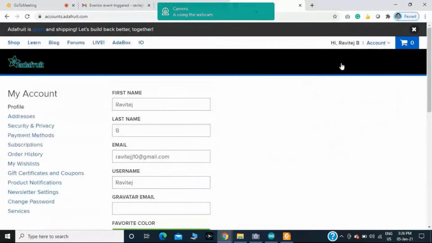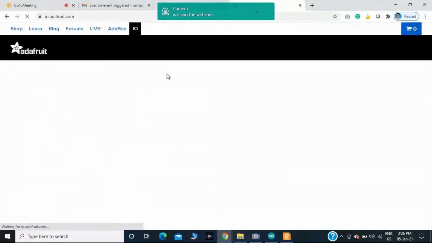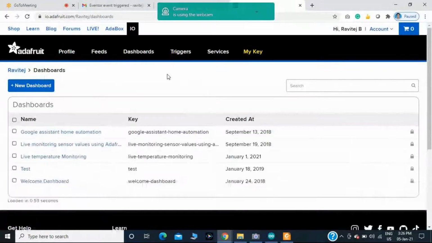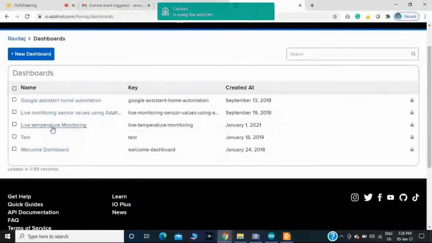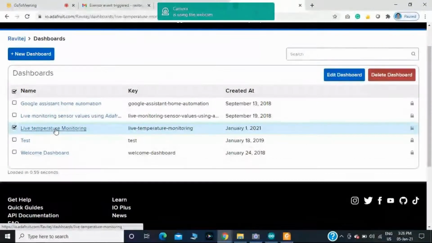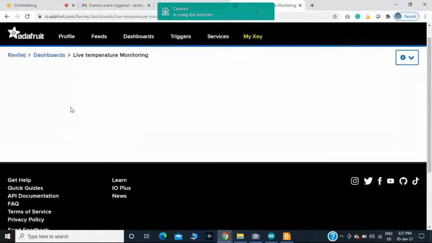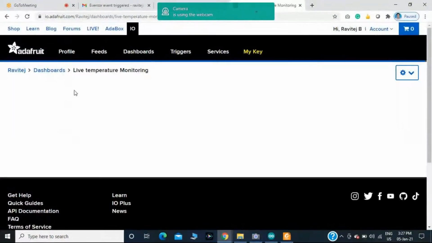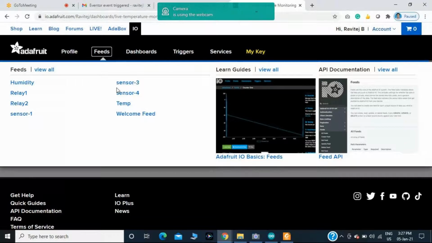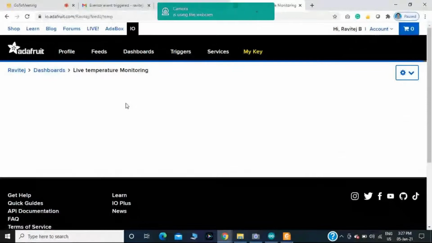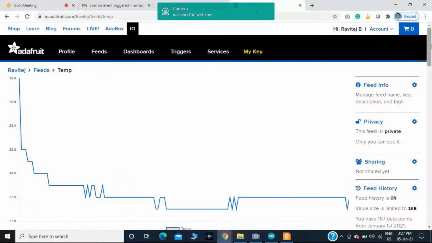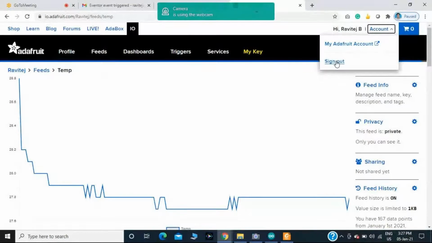Okay, wait. IO. In the IO, first I should select this value and click on this one. Then afterwards I should select the feeds, and initially first I'm selecting the temperature.